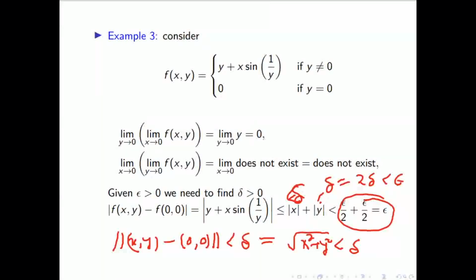Is that clear? So you have to find a delta. This minus this is less than delta means x square plus y square is less than delta. That means mod x is less than delta, mod y is also less than delta. So this is delta, this is delta, total 2 delta. It should be less than epsilon. That means delta should be epsilon by 2. So you can choose delta less than epsilon by 2, and that delta will work. That means this limit exists and the limit value is 0 in this case.